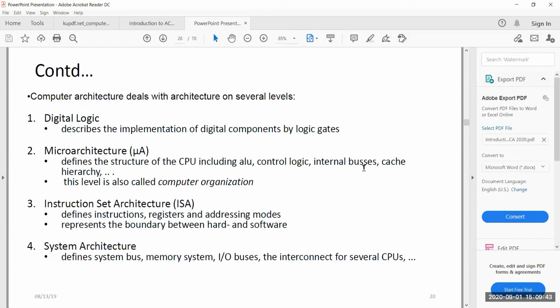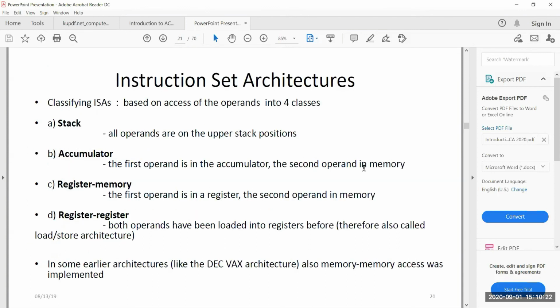We have a major chunk of this course on instruction set architecture. Puma madam, I think, has already posted a lot of videos on instruction set architecture, so she will be discussing them again after this chapter is done. And then the system architecture, which defines your system bus, the memory system, and how you have interconnection among several processes when you have multiple processes on your system. So it's a combination of these various levels that forms the architecture of your system.